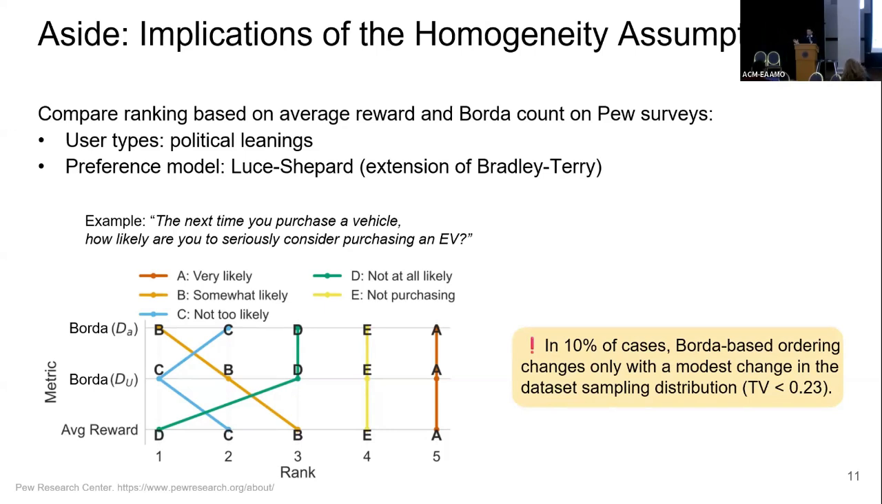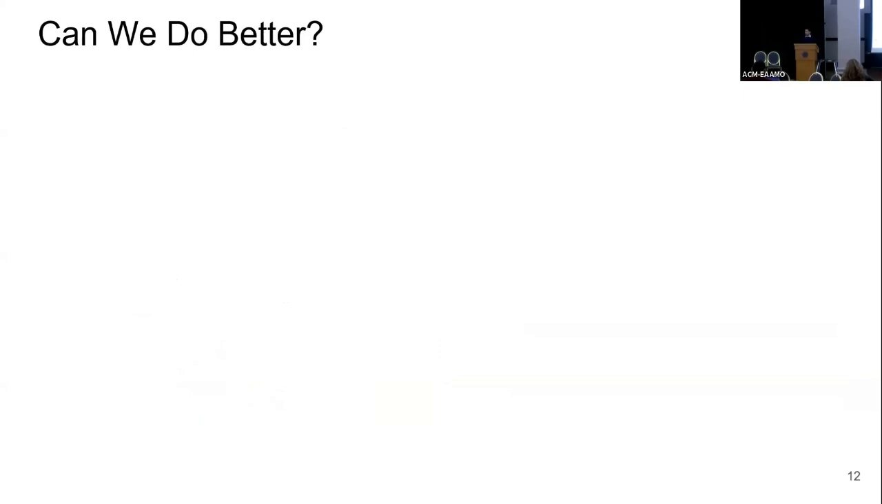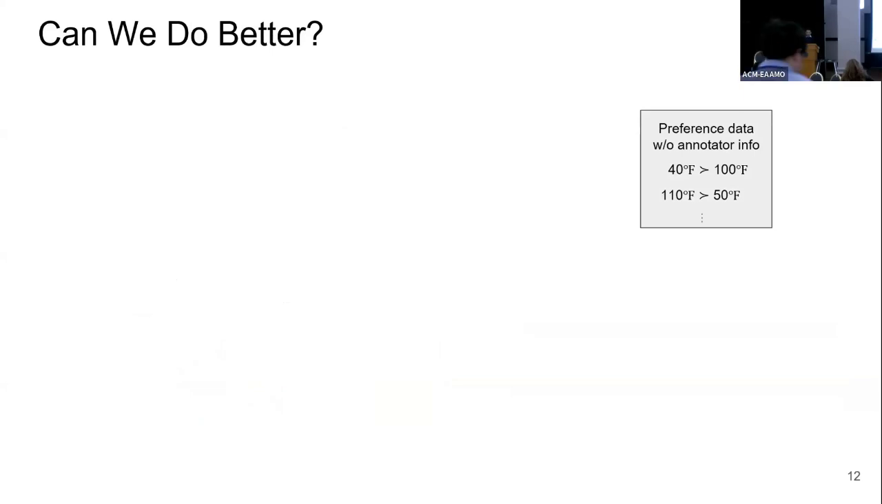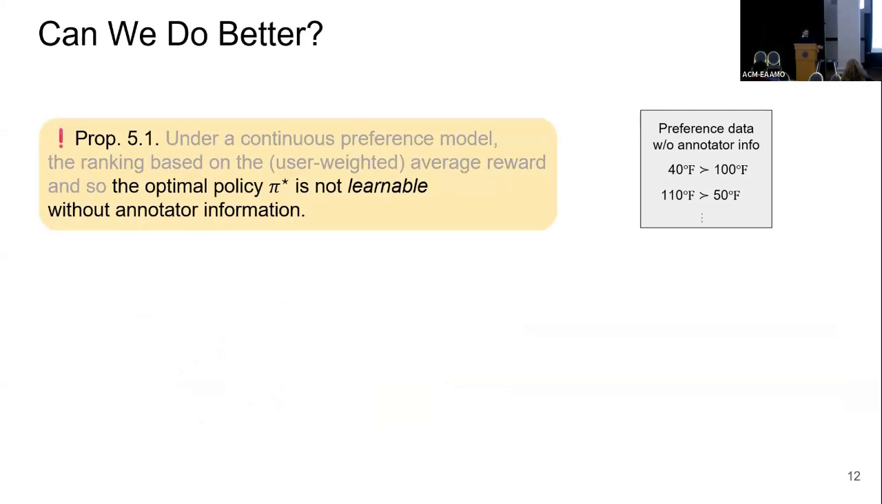Okay, all of these are the side. I just wanted to mention why making the homogeneity assumption is consequential. And now I'm going to get back to this question: can we do better than DPO? So let's say that I have this data set which I had before. It's kind of anonymized. I don't know who has labeled this data set. Can I do better than what DPO was already doing? The answer is no. I cannot actually learn the optimal policy that maximizes the user-weighted average reward without any information during training. So that's sad, but that also means that we should do something maybe.